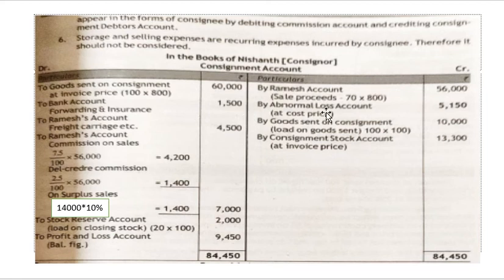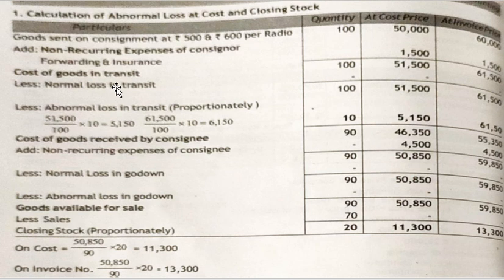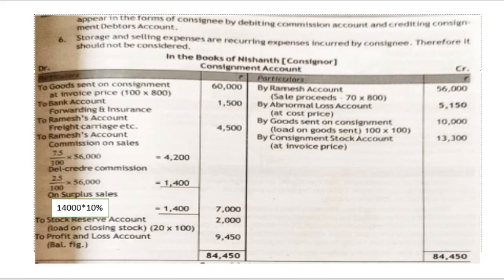Next you should record your abnormal loss. Abnormal loss should always be recorded at cost price. That is why we have divided into two columns. So in the abnormal loss account, what is the cost price of abnormal loss? If you look into the cost price column, you have abnormal loss. The cost price for abnormal loss is 5,150. That is what you will be considering here, as 5,150. So it is at cost price.